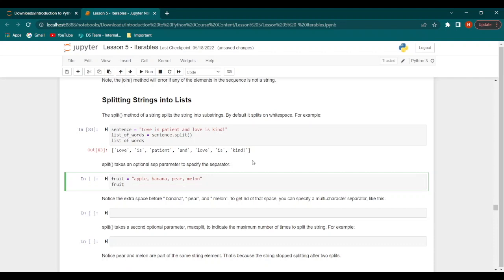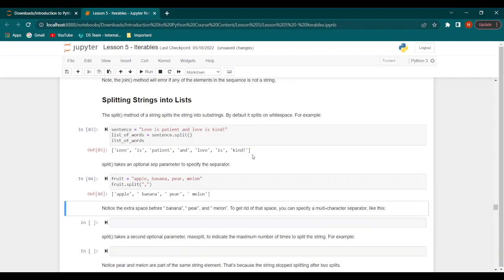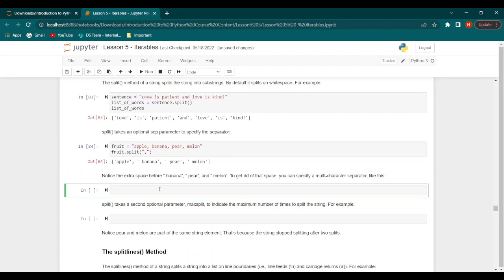Now if we say fruit dot split and we provide the comma as our separator, it would separate them out into apple, comma, banana, comma, pear, comma, melon. That's because it splits this based on the comma and not on the white spaces. Now there's an extra space before some of these words, before banana, before pear, and before melon. So if you want to get rid of the space, we can specify a multi-character separator, something like this.